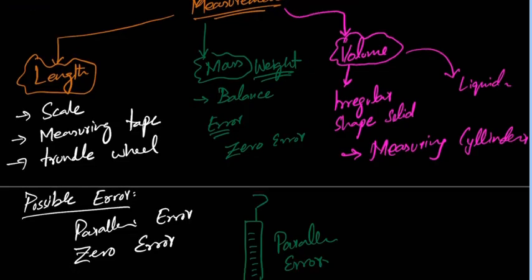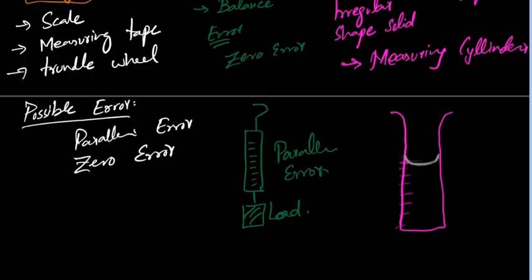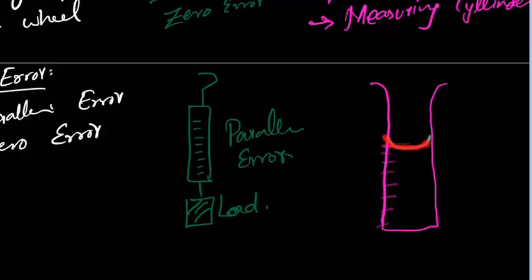Okay. Let's suppose this is the measuring cylinder, for example, and you have some amount of liquid here, it will be like this. So here you will have the readings. One thing: why is this thing curved like this? Did you notice this? It will not be straight, it will be curved from the corners. Why is it so?